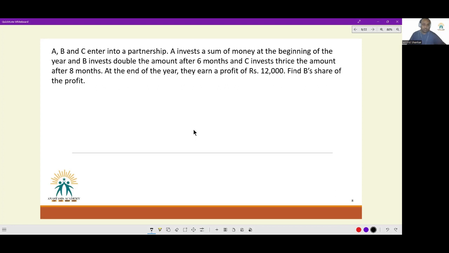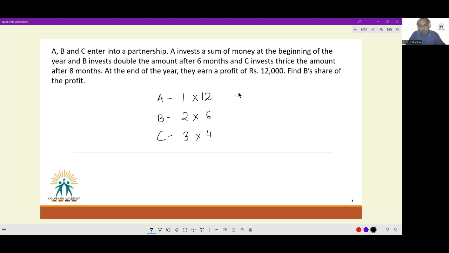Again, because their investment amounts are not told to us, we can take them to be convenient numbers. Let's say A invested 1 rupee for the entirety of 12 months. B invested 2 rupees for a period of 6 months only because he came in after 6 months. And C invested 3 rupees, and he came in after 8 months, so 4 months were left in the year.